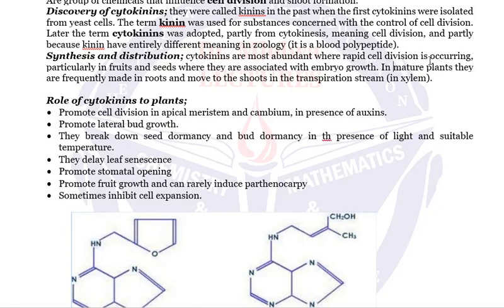In mature plants, they are frequently made in roots and move to the shoots in the transpiration stream, that is in xylem. So as you can see, even the route of translocation of these hormones in plants is different from that of auxin. Auxin moves through phloem, but cytokinins move through xylem from roots to the shoot by the transpiration stream.